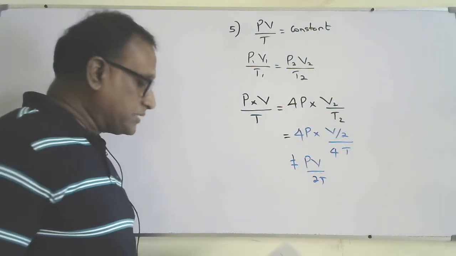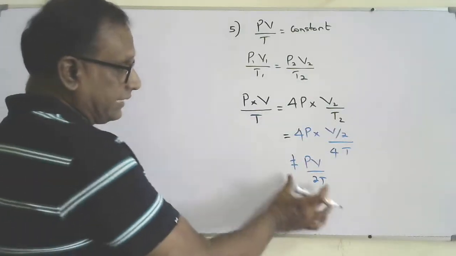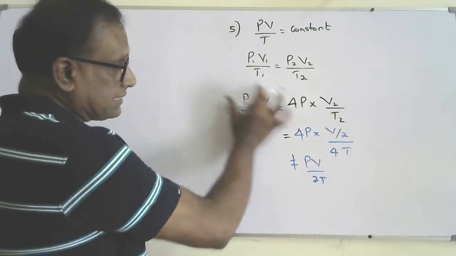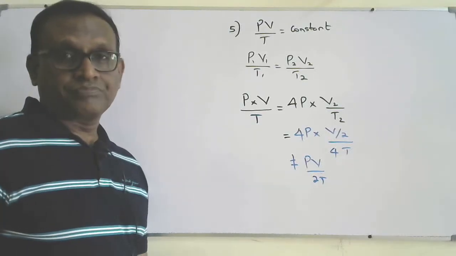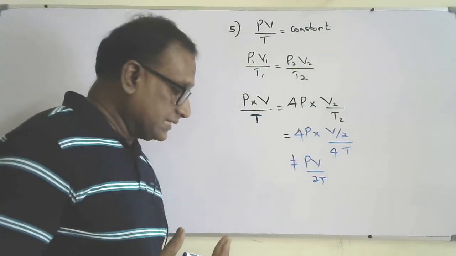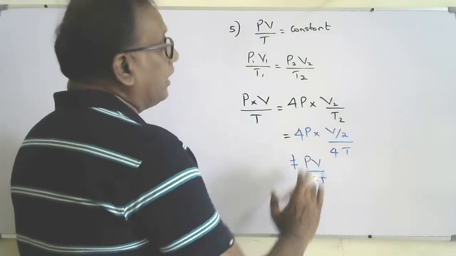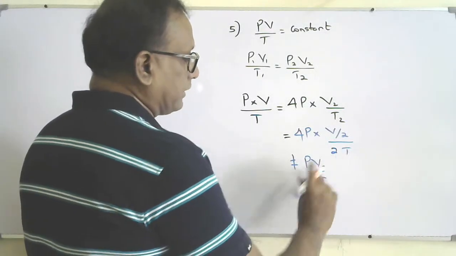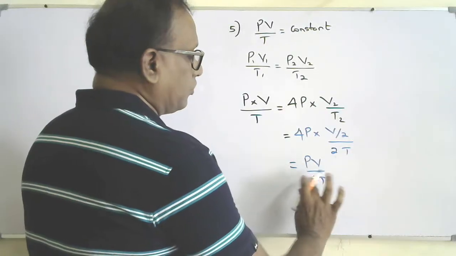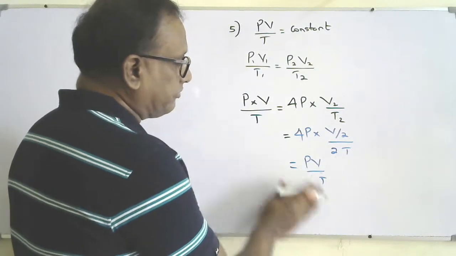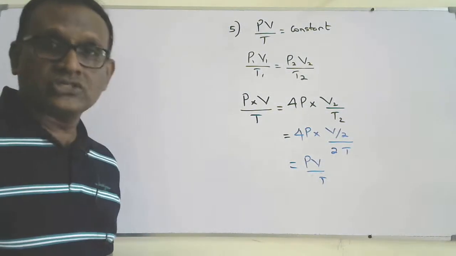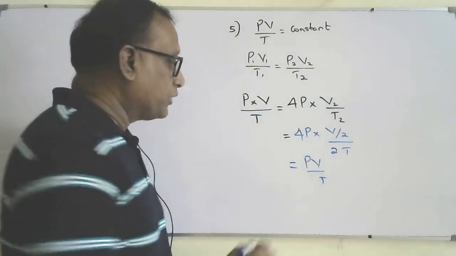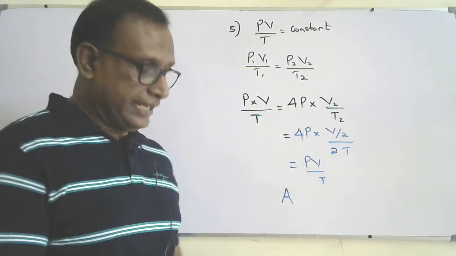Like that, if you substitute other answers also, it will not tally and will not give the answer you got on the left side. So the correct answer, if you substitute, should be answer A. That is 2T, so the 2 comes down with the 4T, and it becomes PV over T. Initially and finally, the ratio PV over T remains constant. So the correct answer for question number 5 is A.